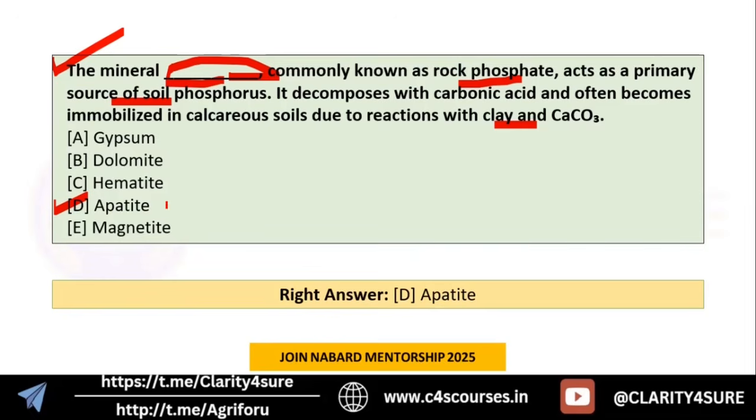Okay, and can you tell me this: phosphorus? What is the major role of phosphorus in crops? Can you tell me that? Yes, it is energy transfer. Okay, so yes, for that reason, that is the main function of phosphorus.